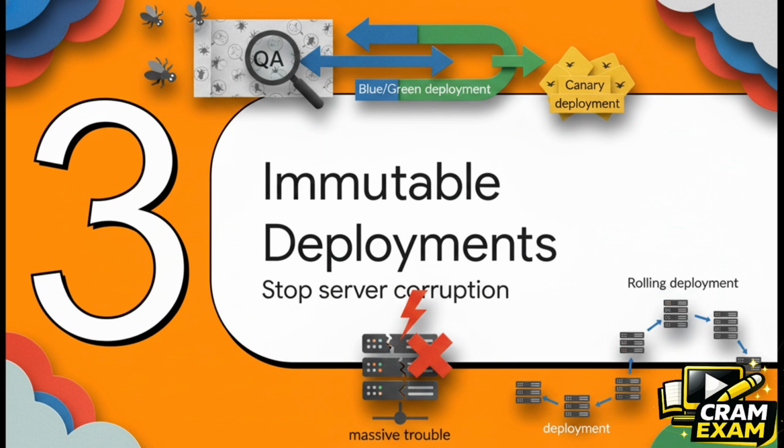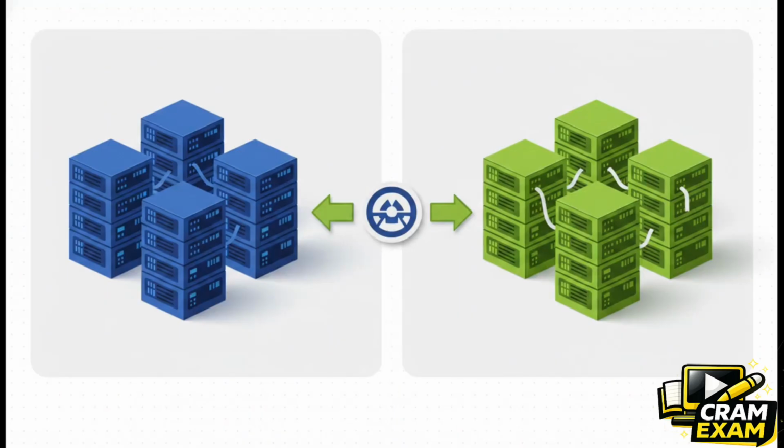Instead, to truly protect your infrastructure, you absolutely must configure deployment strategies like blue/green, canary, or rolling for your application releases. Let's look at how this works on an EC2 compute platform. In a blue/green deployment, the instances in a deployment group are replaced entirely by a different set of instances. CodeDeploy provisions a brand new set of EC2 instances. This is your green environment. It safely installs the new code right there.